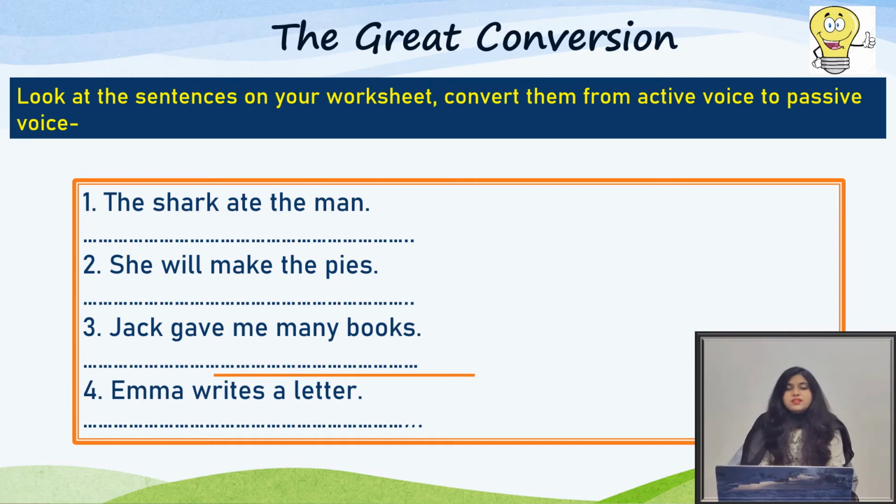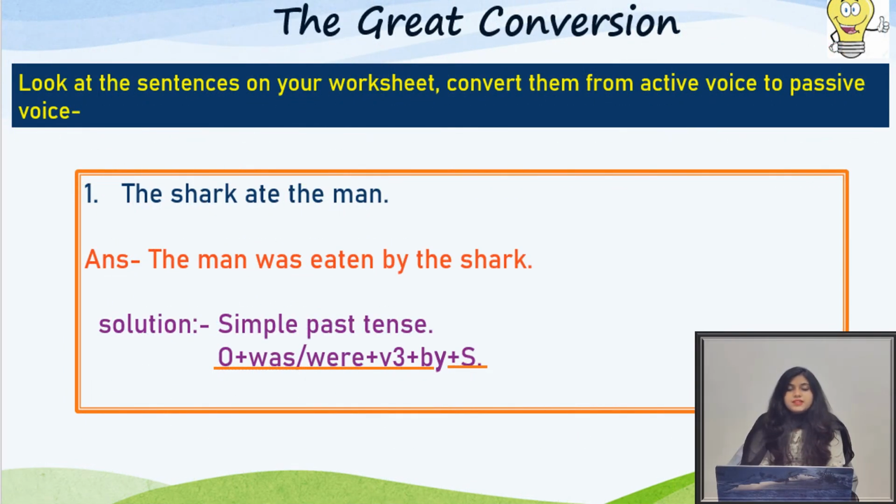So the first sentence is The shark ate the man. This sentence is in simple past tense. That's why we have applied this formula: object plus was or were plus V3 plus by plus subject. And our sentence in passive voice will be: The man was eaten by the shark.